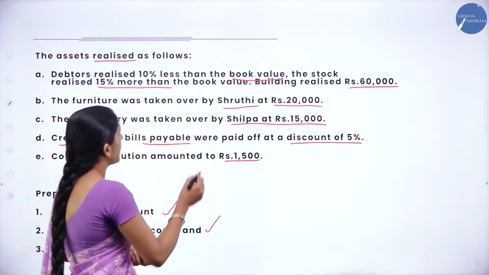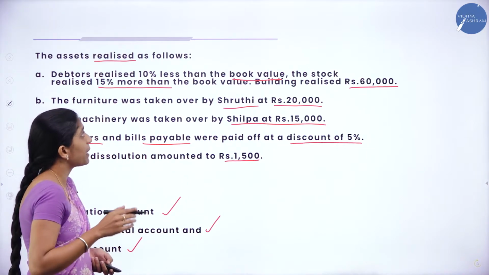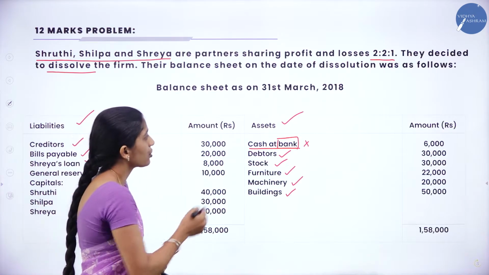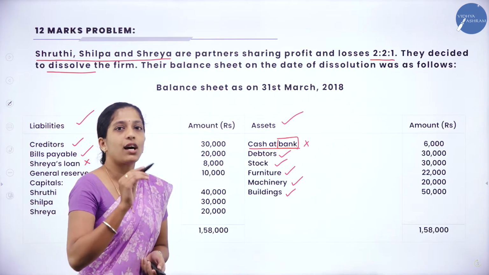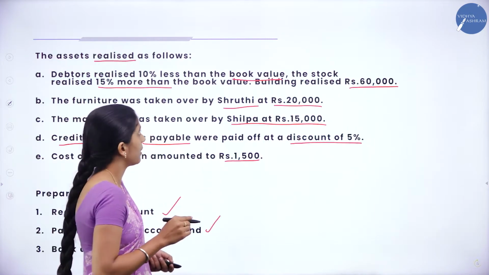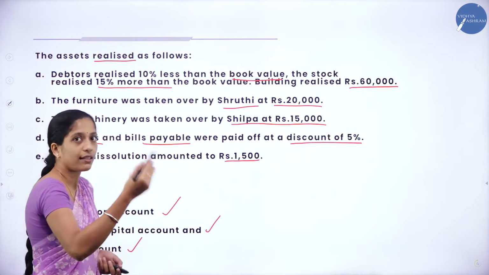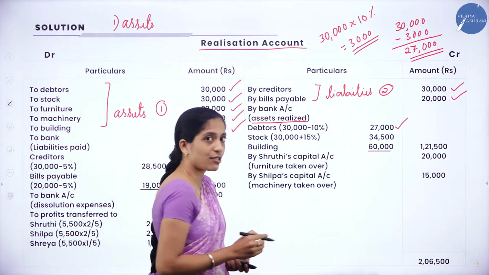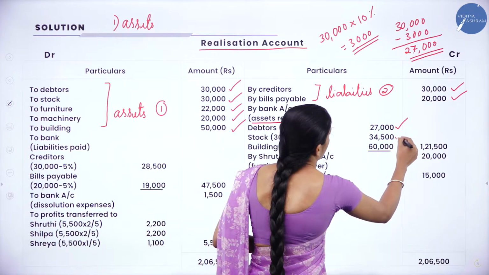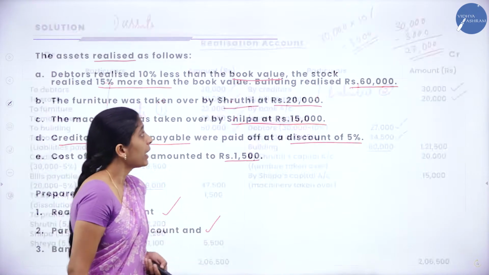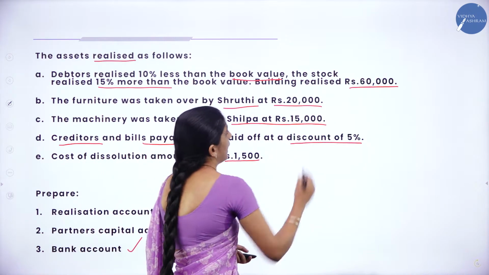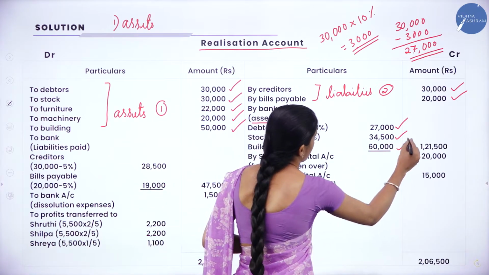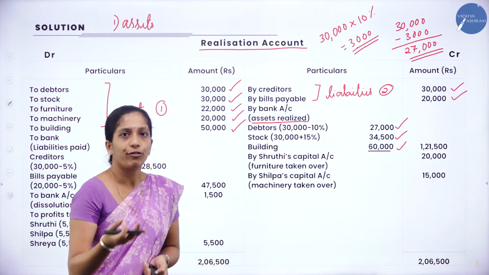In the same way, which is the next one? Stock realized 15% more than the book value. So what is the value of stock? Stock is 30,000. 30,000 plus 15%, because they have told it is more than the book value, right? So stock 30,000 plus 15%, you'll get 34,500. Next, what they have given? Building realized rupees 60,000. It is nothing but building is sold at rupees 60,000. There is no other information.